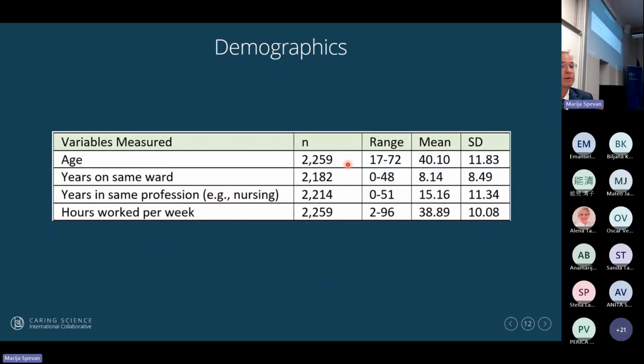Now the demographics. I'm not going to go through all of them. We have the range, the youngest nurse and the most senior nurse, I use that word instead of older, and the average age, and then the standard deviation, that's the variance or the spread. The mean age was 40 globally. The average years of experience on the same ward was 8 years. Average years in the same profession was 15. This is very similar to the Japanese presentation, isn't it? And then the hours worked is almost 40. But you can see the range.